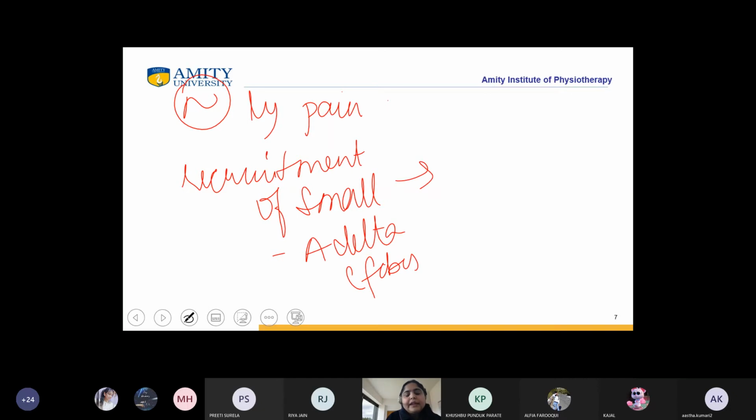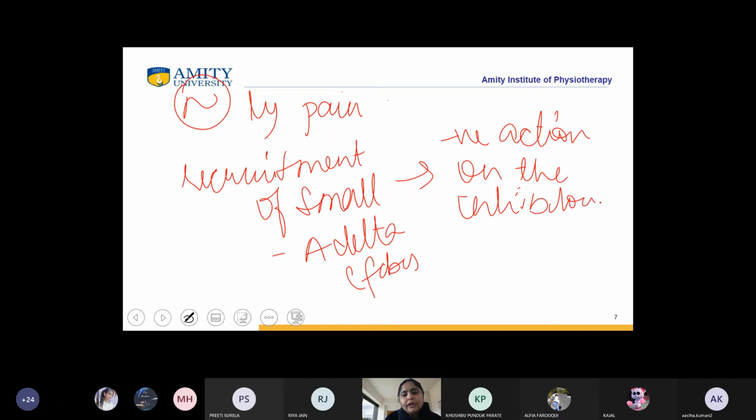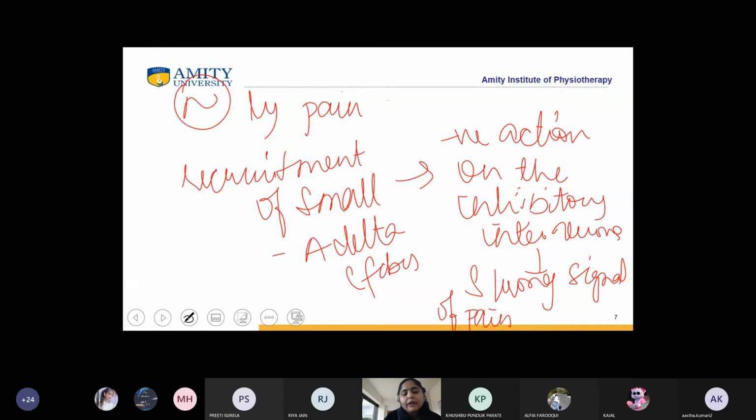They have a negative action on the inhibitory neurons, inhibitory interneurons. So there will be a strong signal of pain at the level of thalamus. Normally this is happening. This much is clear to everybody.